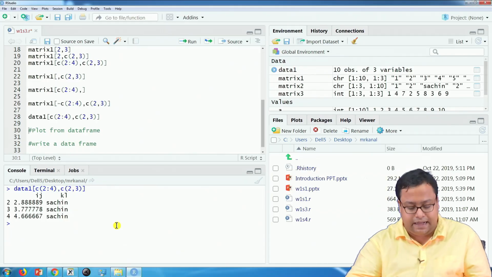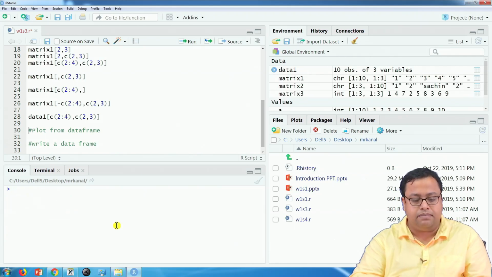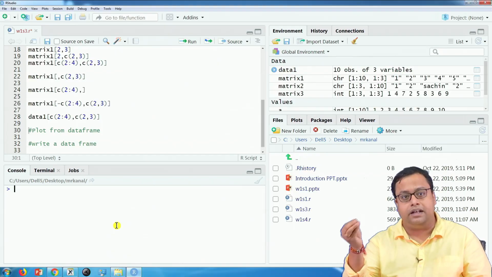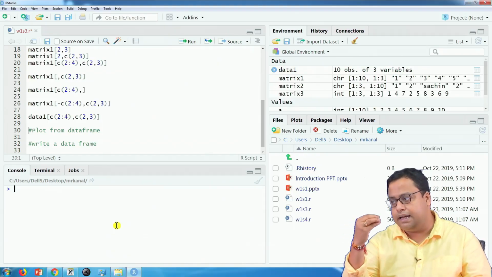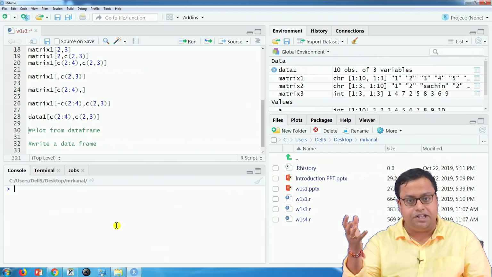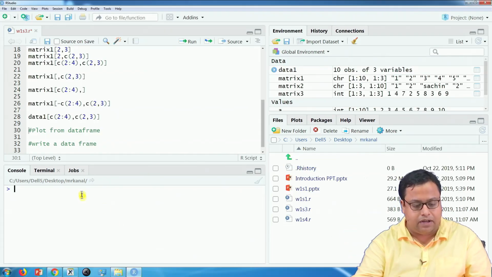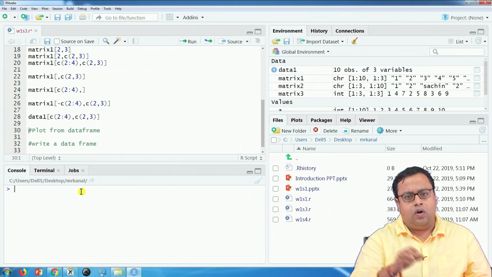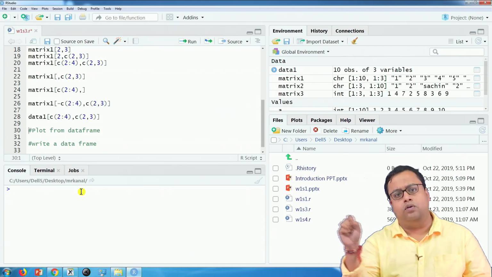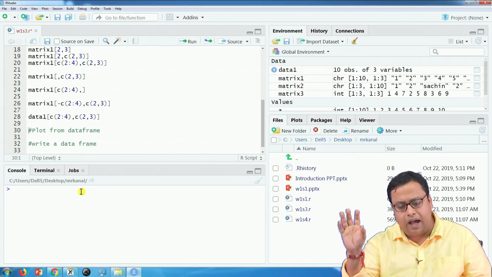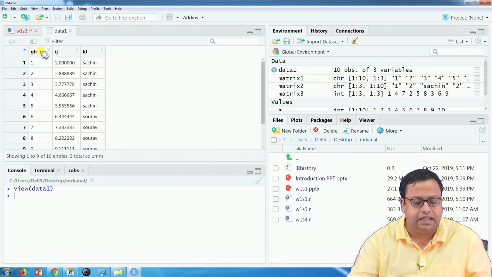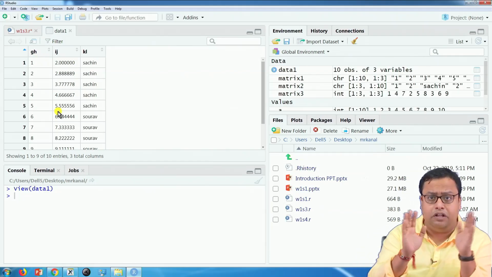I can subset a matrix and a data set also by putting a little bit of conditions. For example, let us say I want such rows to be printed where the first column, that is GH, is between 6 to 10. Listen carefully.